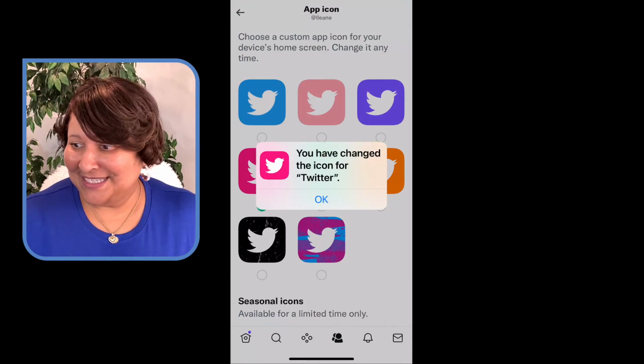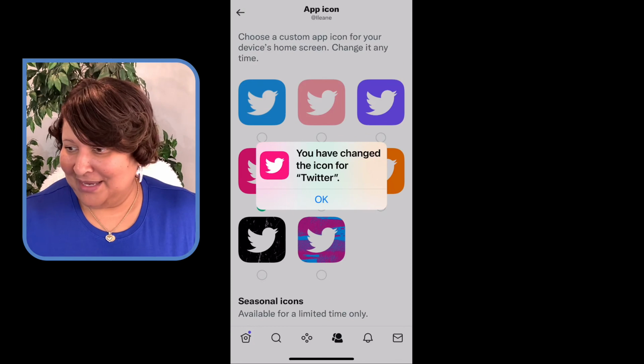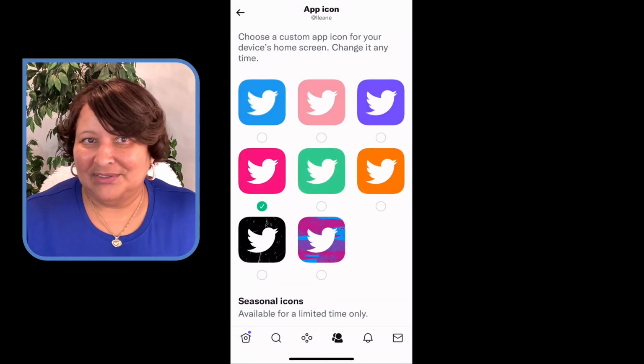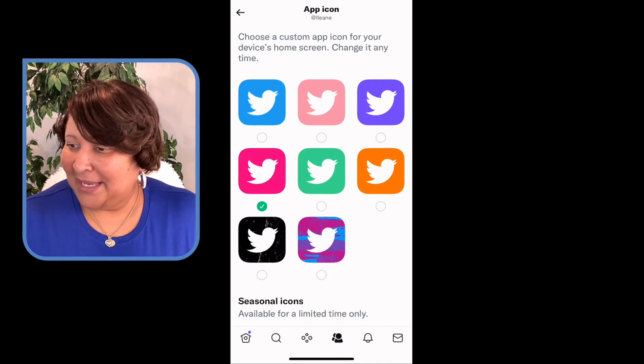This one right here is fuchsia. See, you have changed the icon for Twitter. Now, I'm not going to go back to my home screen on my phone because you would definitely get lost. I don't want you to do that. But now I've changed it to fuchsia. So let's go back through the colors.